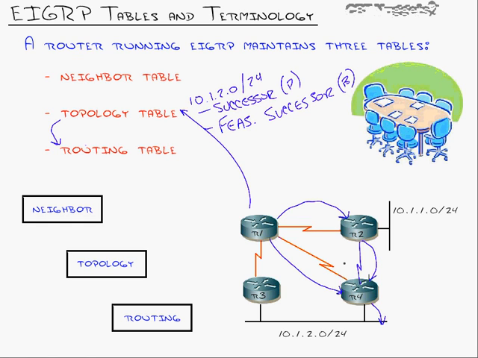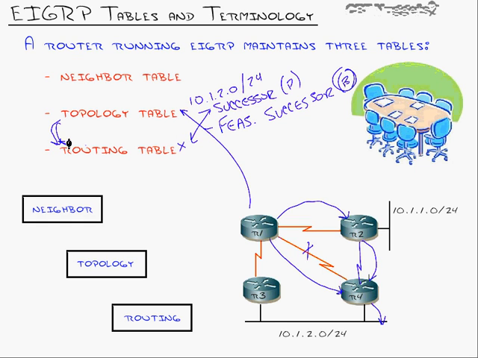That's the primary. Feasible successor is the one that stays in the topology table, but it gets flagged. I put a little B here. It gets flagged as the backup. So if life is good and going along, and all of a sudden, wham, the bomb hits, and this router 1 to router 4 link dies, this immediately drops out of the routing table as the successor because it's down.